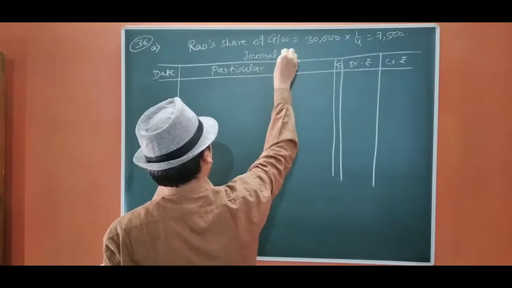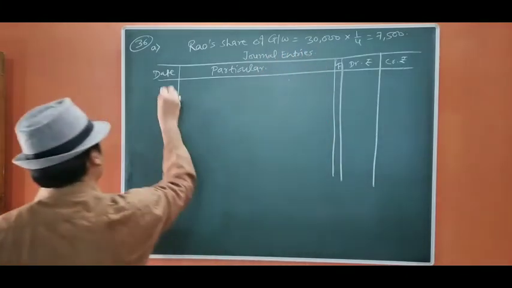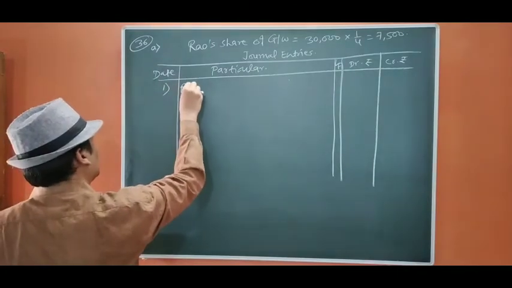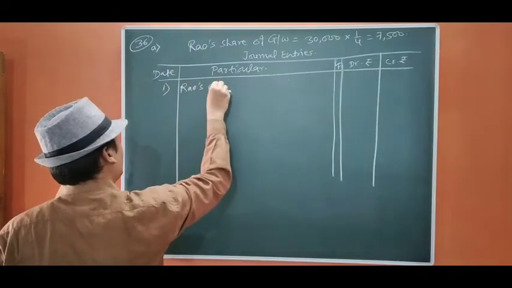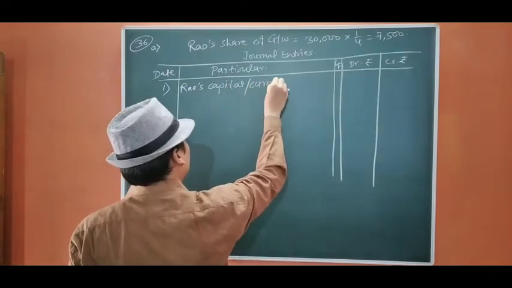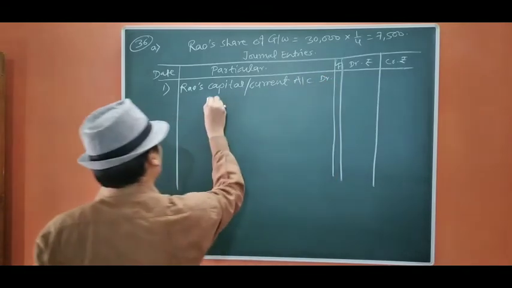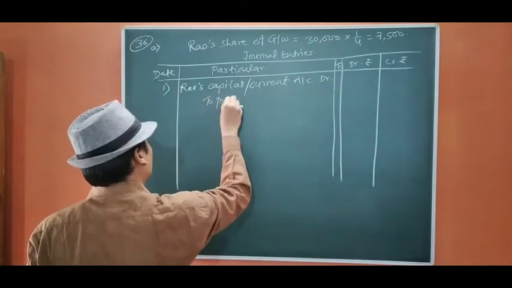General entries. First, Rao's capital or current account debit to premium for goodwill account.